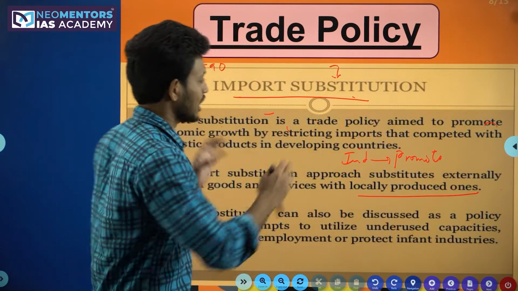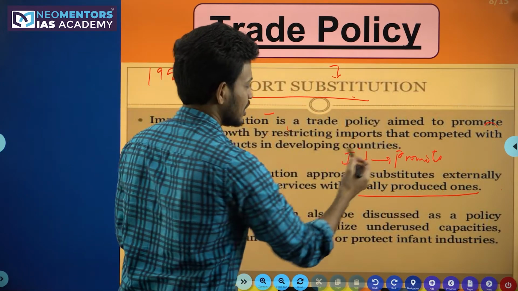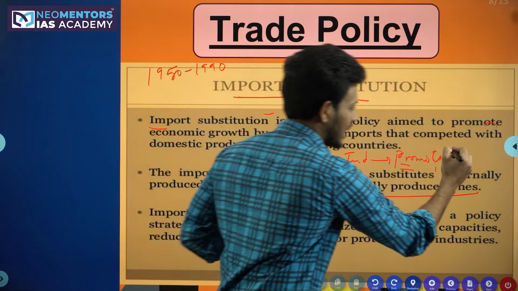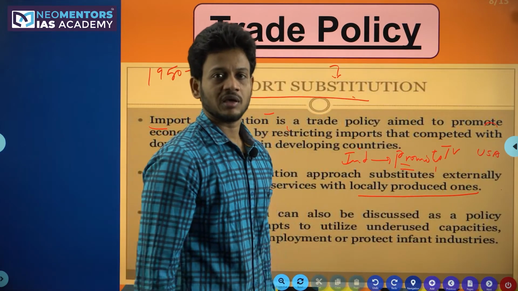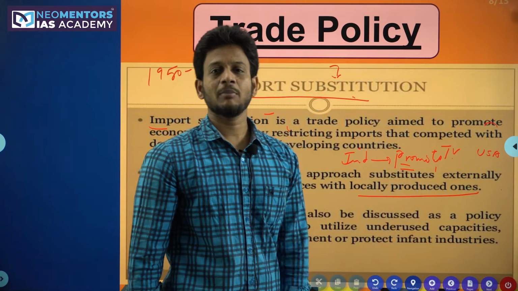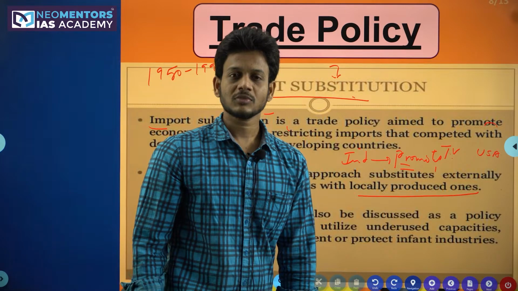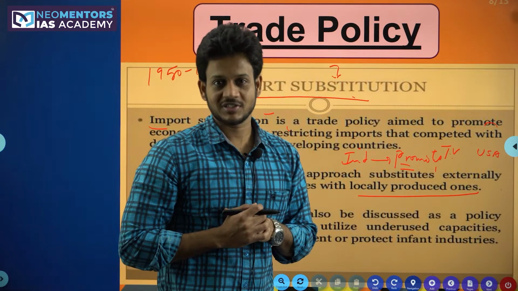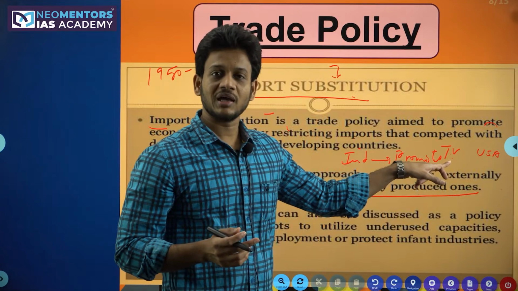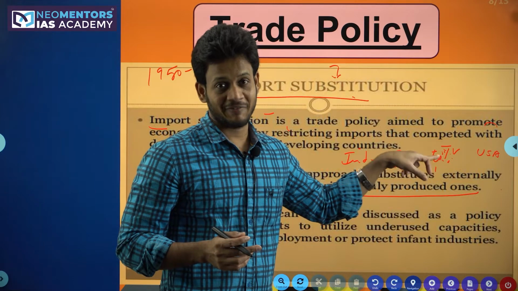What was that? Imagine if for the next 10 years, we promoted this Indian made TV instead of the USA's quality TV. Then what will the Indian company which is manufacturing this TV do? It will deteriorate quality to increase profits. Even once it deteriorates quality, people will still buy this TV. Why? Because there is a monopoly on this manufacturing company.